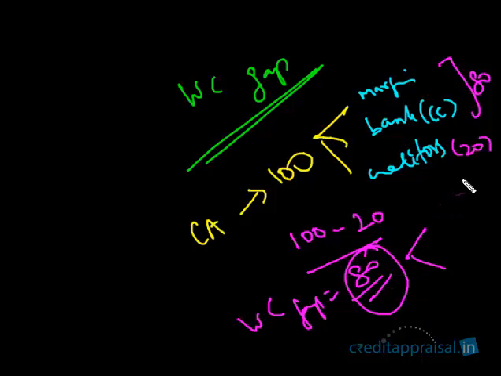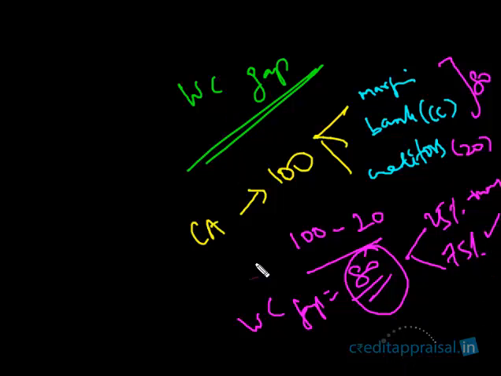10%, 25% of this you finance. That is a different matter. But this portion, current assets minus creditors, is known as the working capital gap. As a banker, first of all, you arrive at the working capital gap, and from this you carve out what is your portion and what is the borrower's portion. Maybe 25% the borrower should bring, 75% the bank will finance. So this will ensure his margin is there, and this will ensure your CC is there.